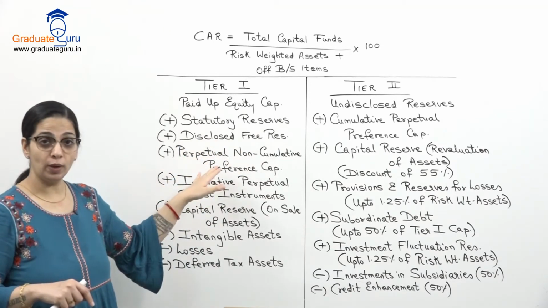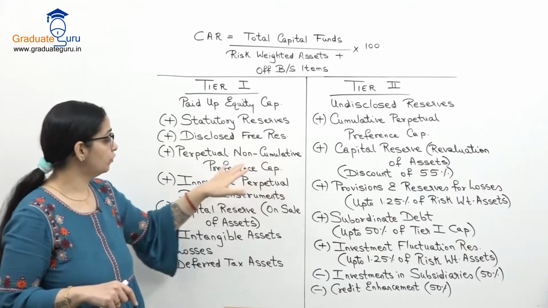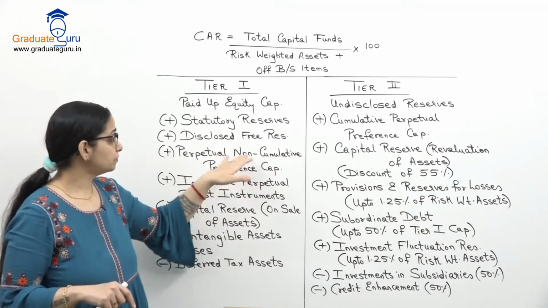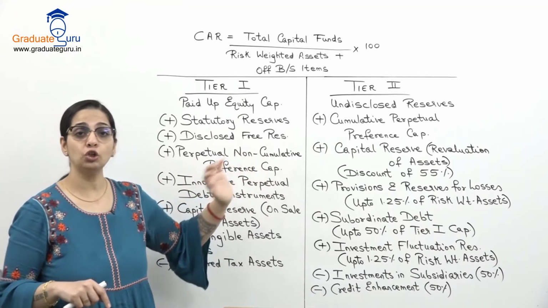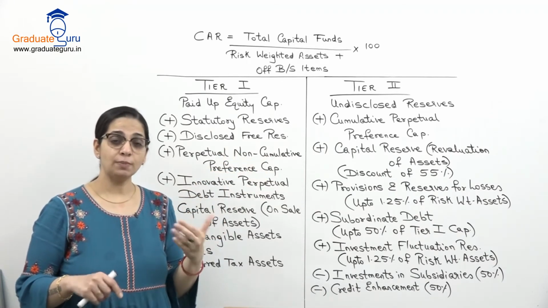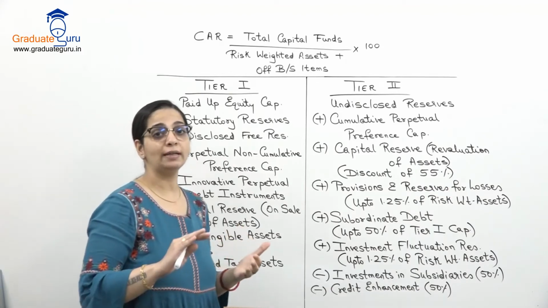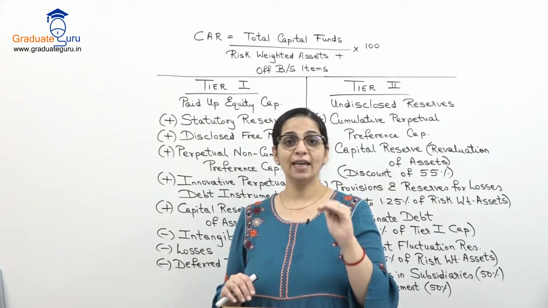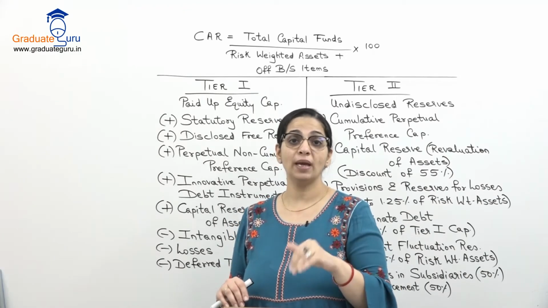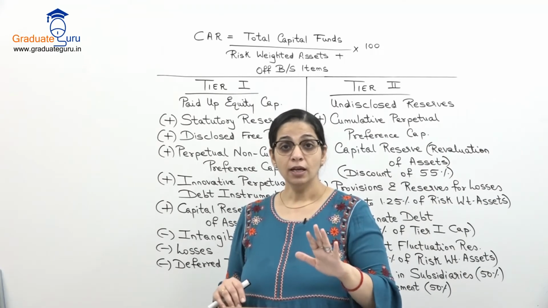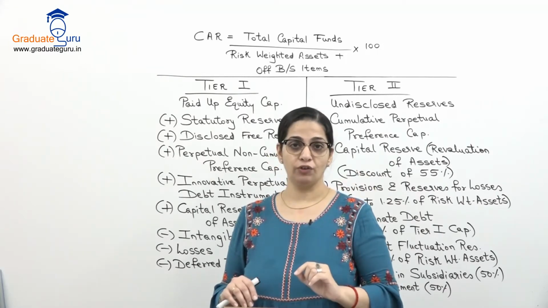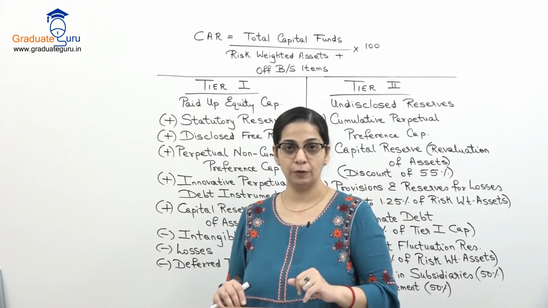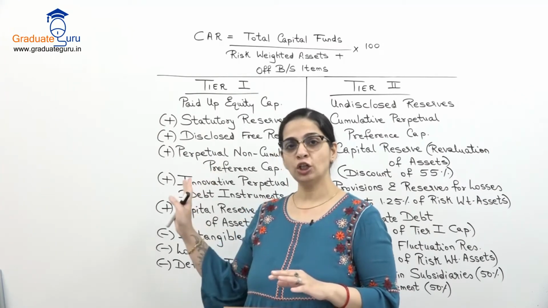Then perpetual non-cumulative preference capital. Let us break this down and understand. पहले let us understand non-cumulative. Preference shares में there are two types. One is cumulative, one is non-cumulative. Cumulative means अगर एक साल में हमने dividend उनको pay नहीं किया, then it will get added to the next year's dividend. So next year में हमें 2 बार dividend pay करना पड़ेगा. That is double the dividend. But if it is non-cumulative,